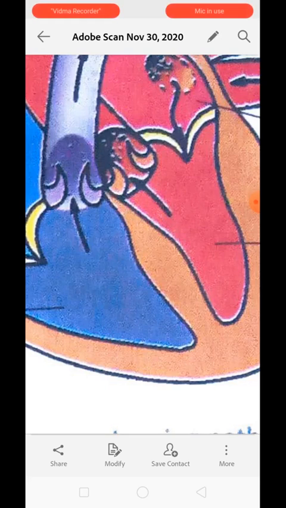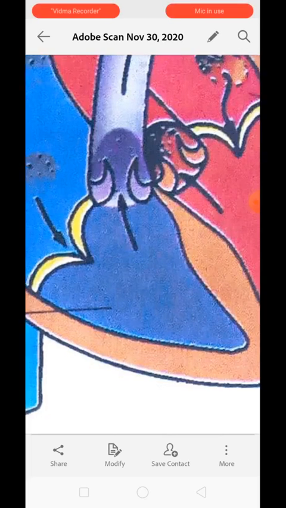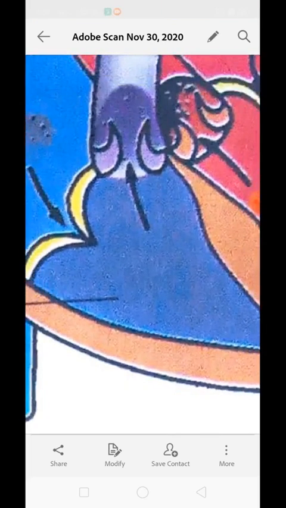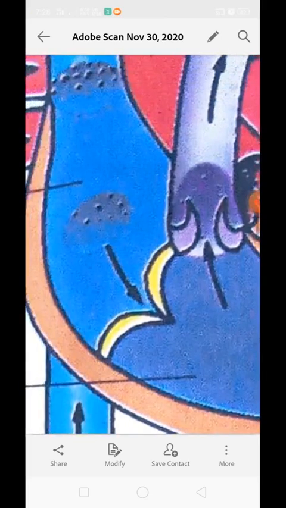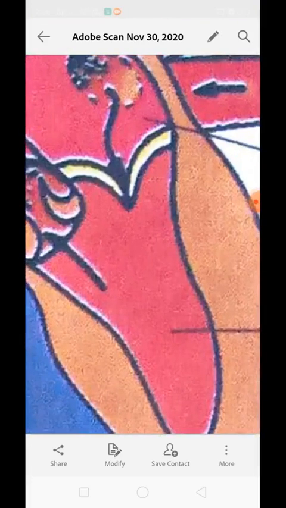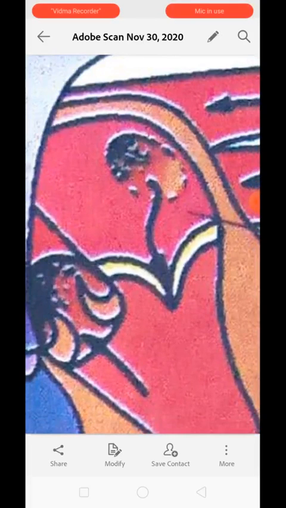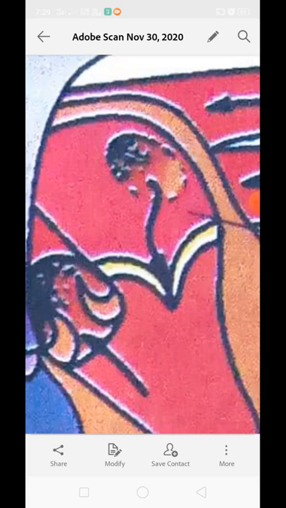The right ventricle receives deoxygenated blood from the right auricle, whereas the left ventricle receives oxygenated blood from the left auricle. Clear? Means ventricle always receives blood from its respective auricle.